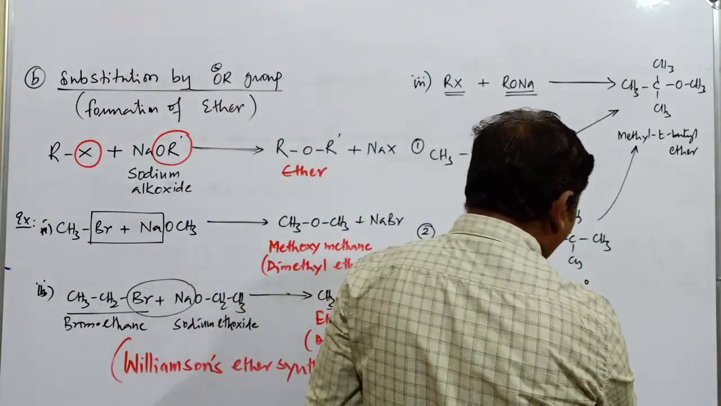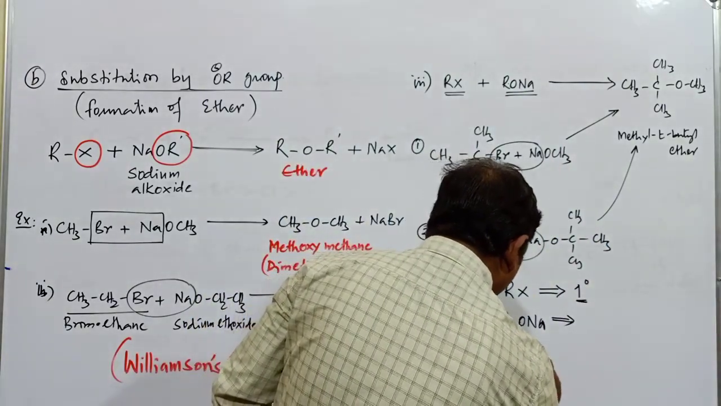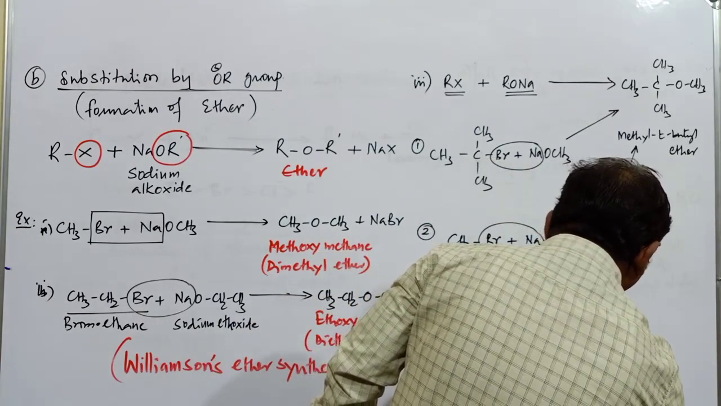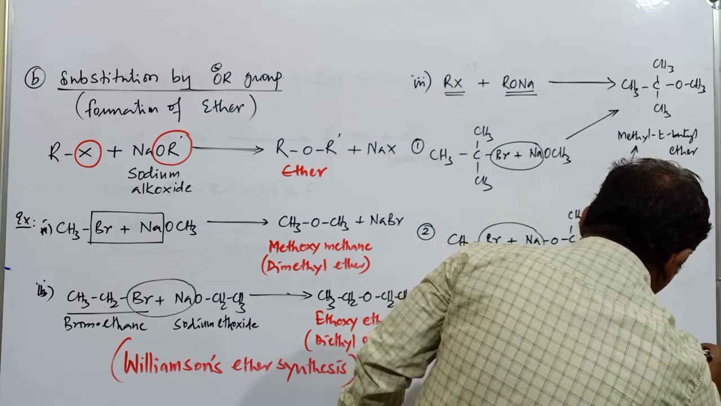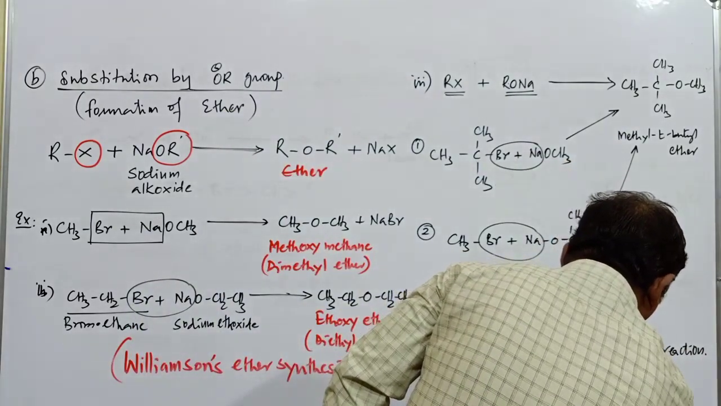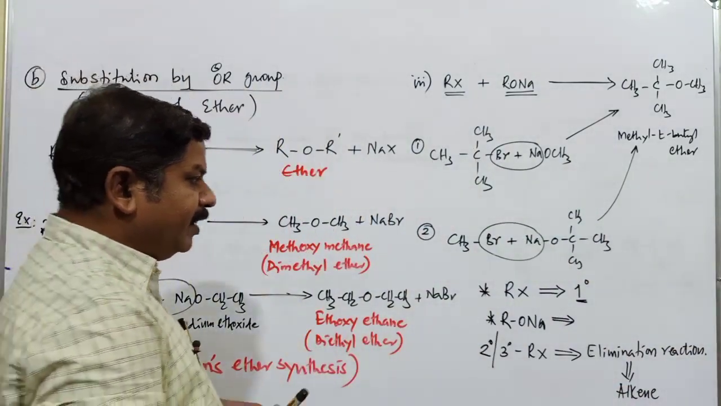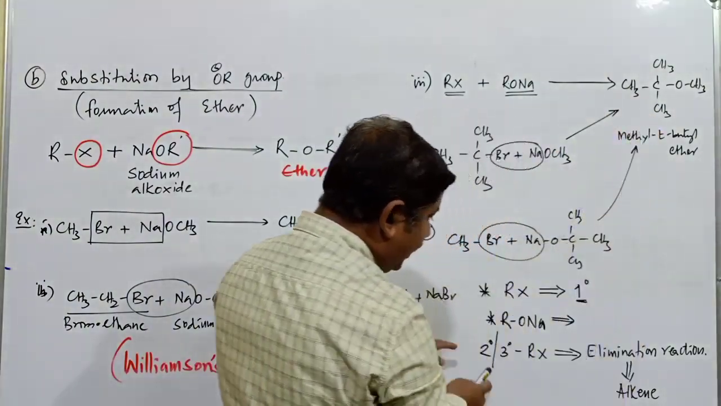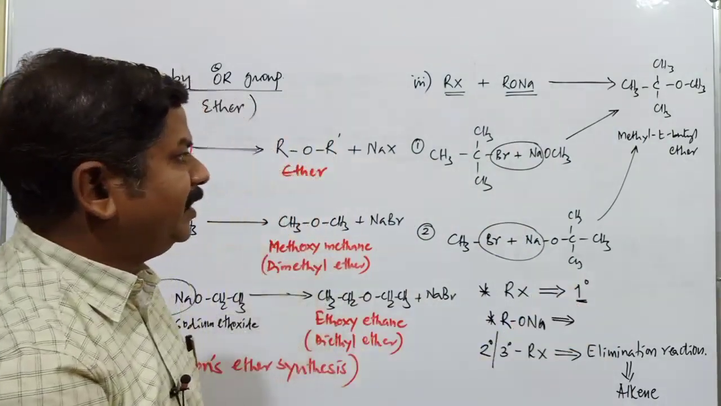What happens if you take secondary and tertiary alkyl halides? If a secondary or tertiary alkyl halide is considered, then it will undergo elimination reaction rather than substitution reaction. When elimination reaction takes place, formation of an alkene takes place instead of formation of ether. So, to get the corresponding ether compound, the alkyl halide must be primary and the sodium alkoxide must be the corresponding tertiary.